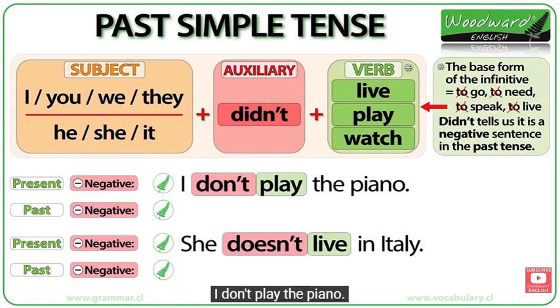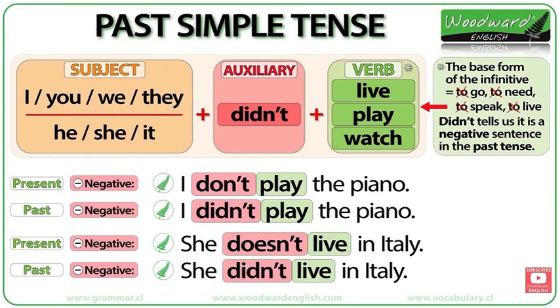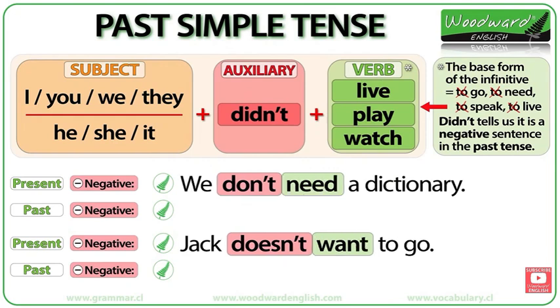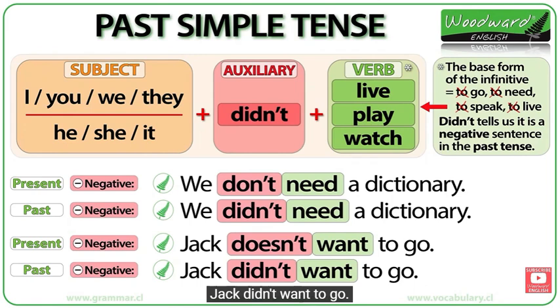I don't play the piano becomes I didn't play the piano. She doesn't live in Italy becomes she didn't live in Italy. We don't need a dictionary becomes we didn't need a dictionary. Jack doesn't want to go becomes Jack didn't want to go.